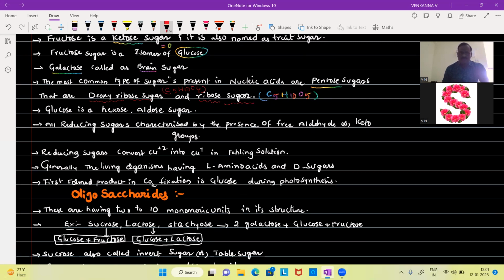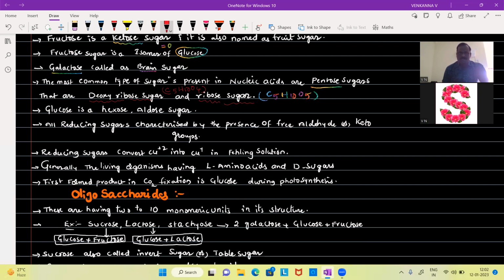Glucose is a hexose, aldose sugar. You know about that. Glucose is the first formed product of the photosynthesis process or carbon fixation. Through the carbon fixation process, the first formed product is glucose.